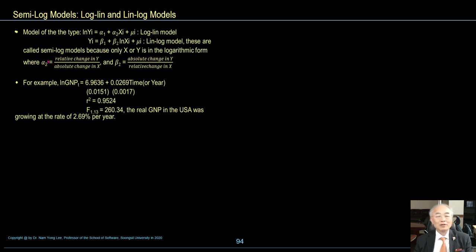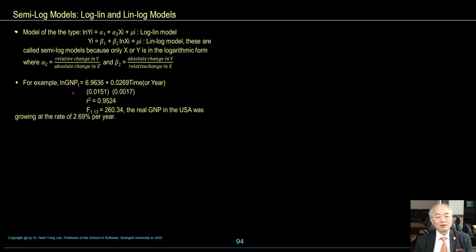These are called semi-log models because only x or y is in the logarithmic form, where alpha 2 is equal to relative change in y over absolute change in x, and beta 2 is equal to absolute change in y over relative change in x.